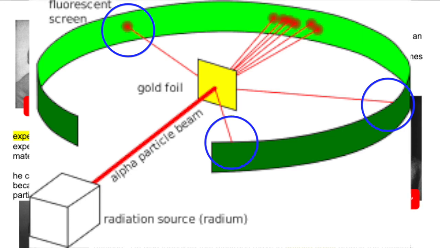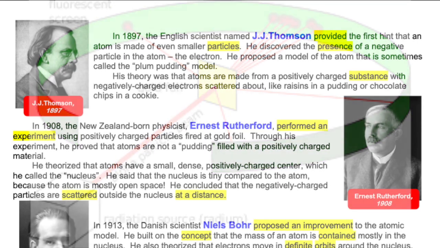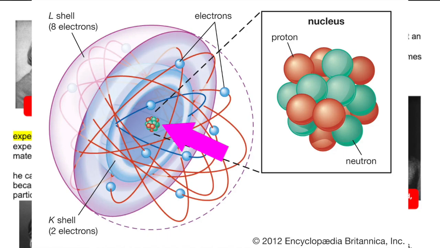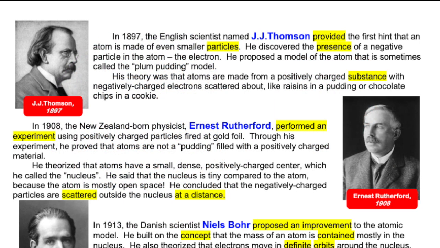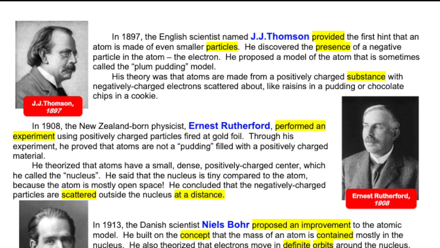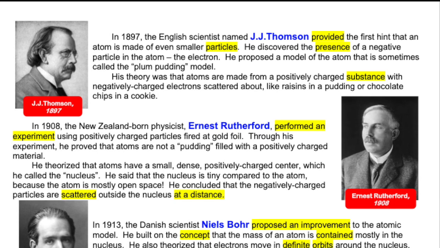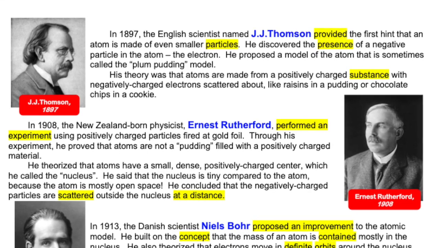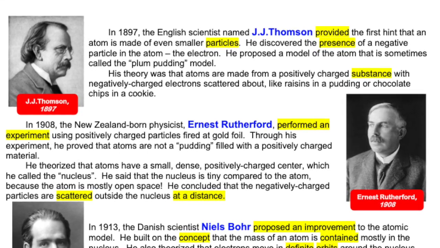He theorized that atoms have a small, dense, positively charged center, which he called the nucleus. He said the nucleus is teeny tiny compared to the atom because the atom is mostly open space. He concluded that the negatively charged particles are scattered outside the nucleus at a distance.